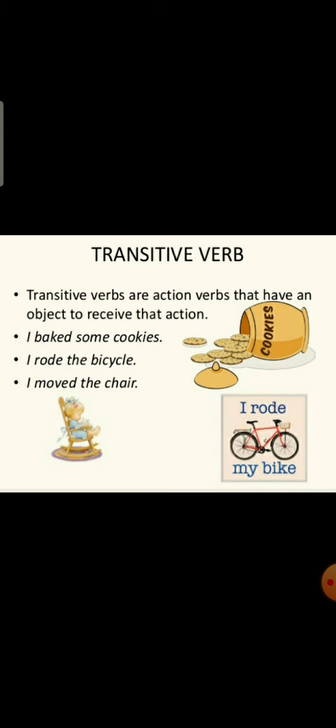I rode the bicycle. I moved the chair. In this sentence, what did I move? I moved the chair. In these sentences, I baked some cookies, some cookies are the object. I rode the bicycle, the bicycle is the object. I moved the chair, the chair is the object. So in every sentence there are objects. So they are transitive verbs.